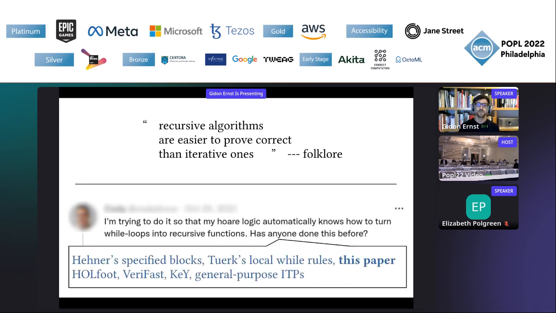And indeed, of course, people have thought about it a lot. So for example, Eric Hehner's specified blocks, or maybe you've seen Thomas Türk's paper on local reasoning about while loops. And this paper is about the same issue. And there are tool implementations like Whole Foot or maybe VeriFast or KeY. And this feature is essentially available in all general purpose interactive theorem provers that are used to verify software.